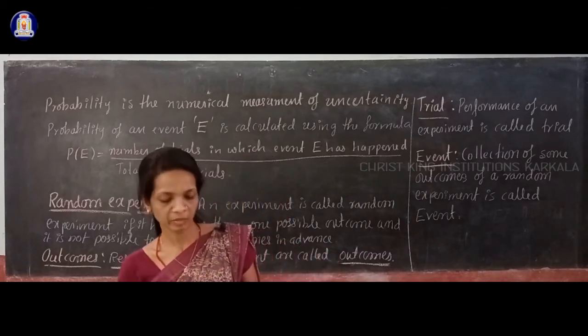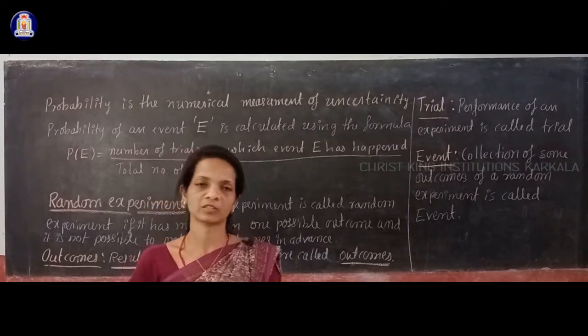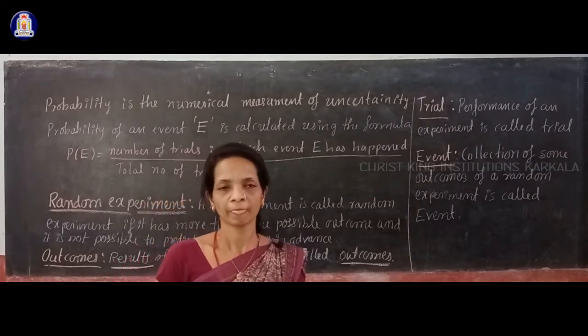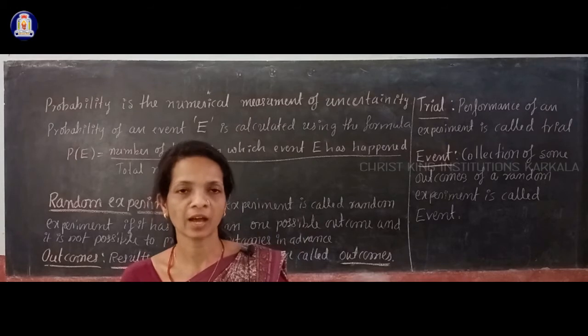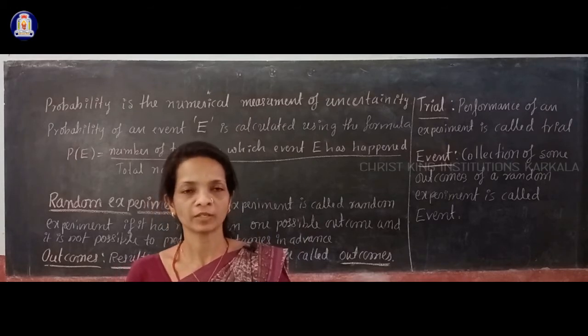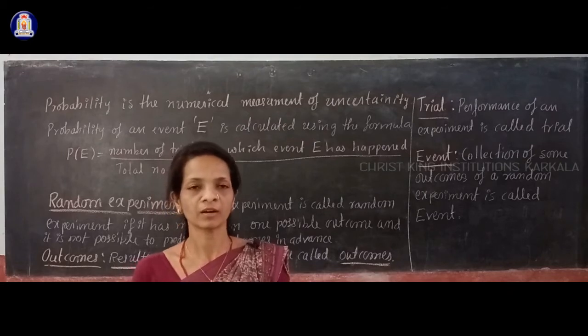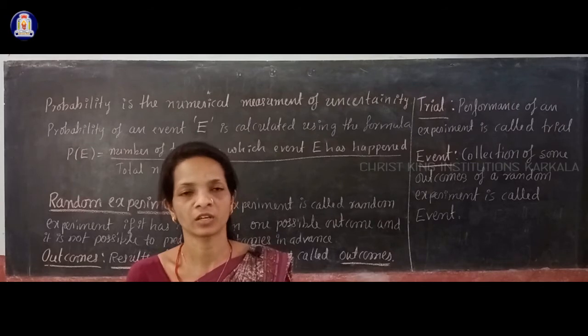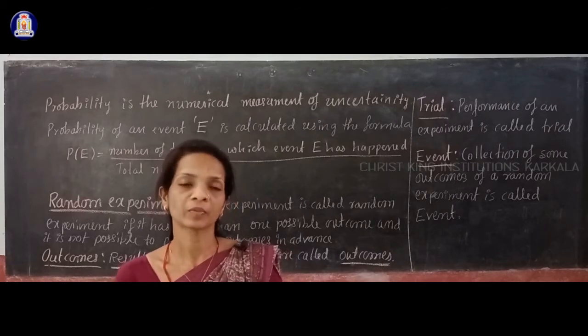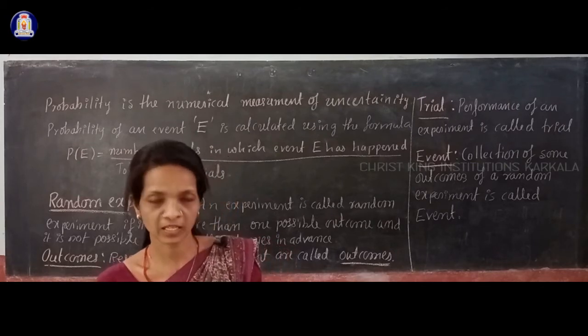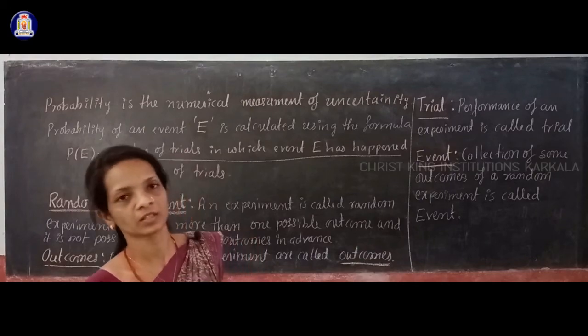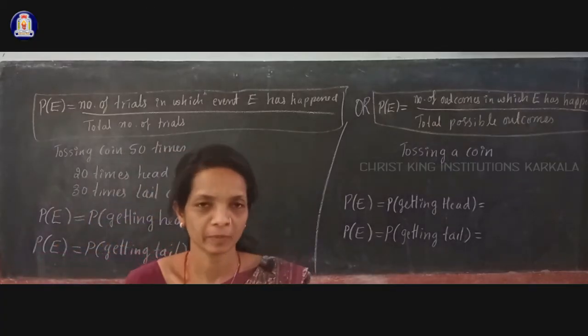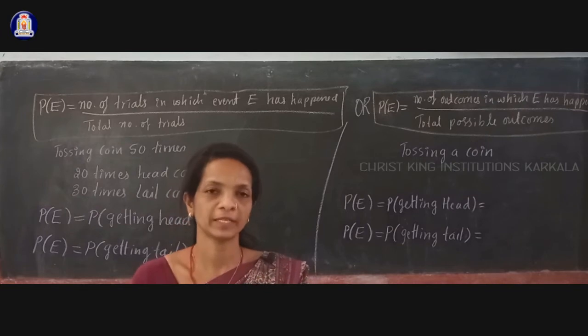Experiments like that are called random experiments. Famous random experiments in the probability chapter are tossing a coin, rolling a die, and picking one card from a pack of 52 playing cards. Those are the famous random experiments in probability. Next, I will explain how to use the probability of an event formula for problems.